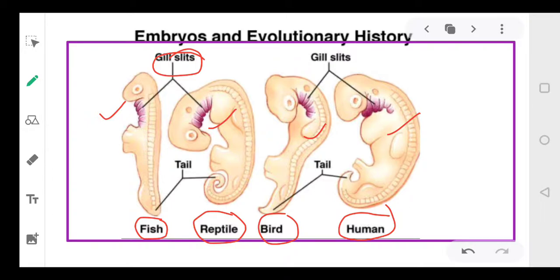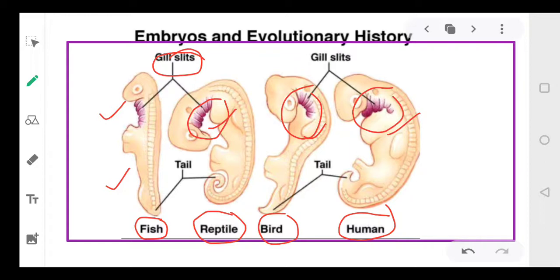So there are certain structures which are common to all vertebrates, but these structures are absent in adults. Like human beings, they do not have gills in the mature stage. Birds also do not have, similarly the reptiles don't have. Fish have the gill slits. So if we study the embryos of all organisms, especially the vertebrates, we find that some organs have a common plan, a similar plan of development.